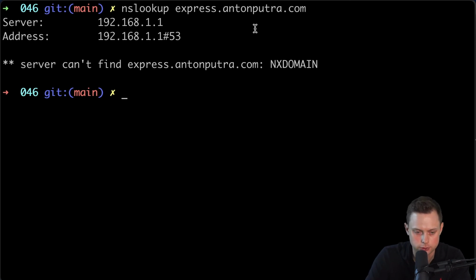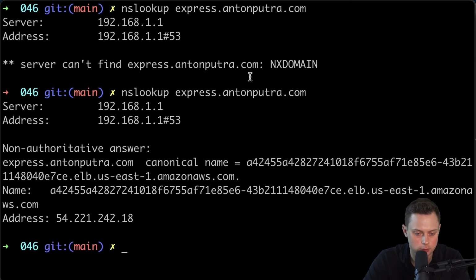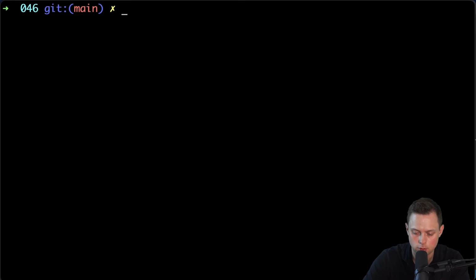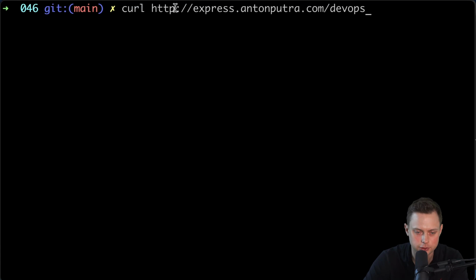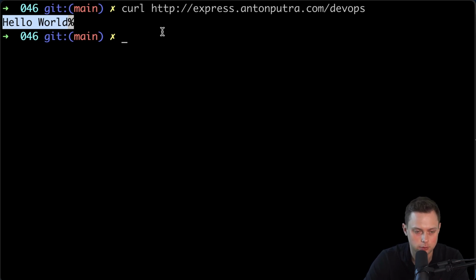Okay, let's try to resolve it again. And now we have the canonical name, which is the CNAME record. Now let's test using curl. Right now we're using HTTP, and in the next step we're going to deploy cert-manager and establish a secure connection using HTTPS. Let's use curl and hit the devops endpoint, and we can see that we can actually access the Node.js application in Kubernetes, which is good.